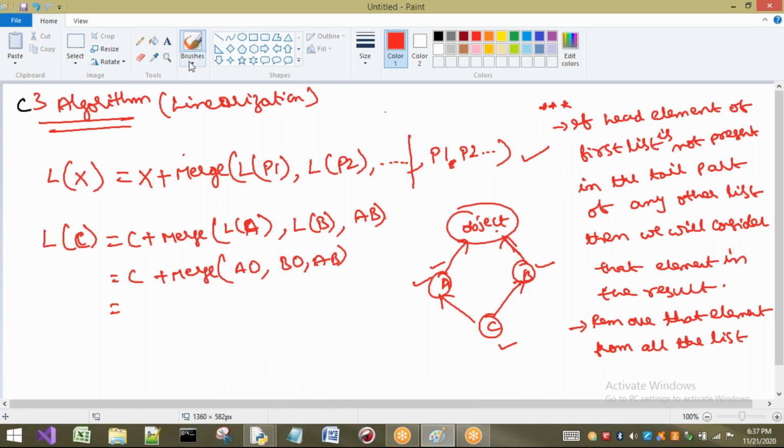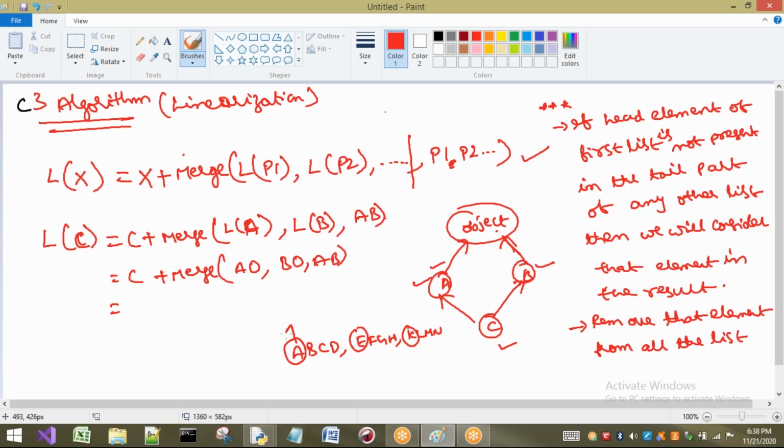Now see here what is meant by head and what is meant by tail. For example, A, B, C, D is there. Next E, F, G, H is there. K, L, M, N is there. Now this first element is considered as what? Head. This is head, this is head. From these three lists, these are heads. Remaining all will be considered as tail.